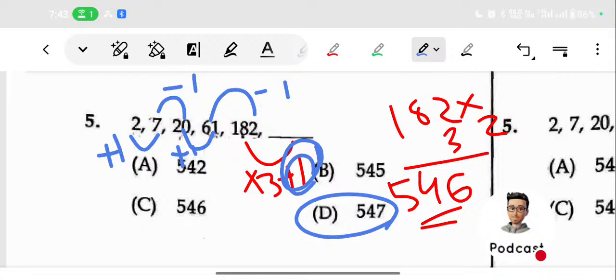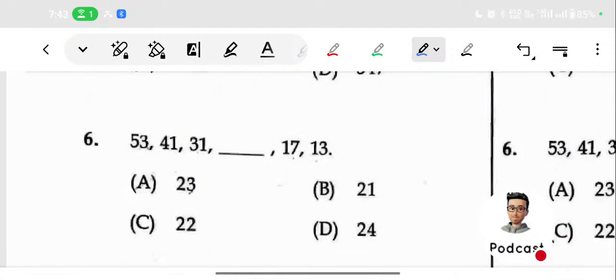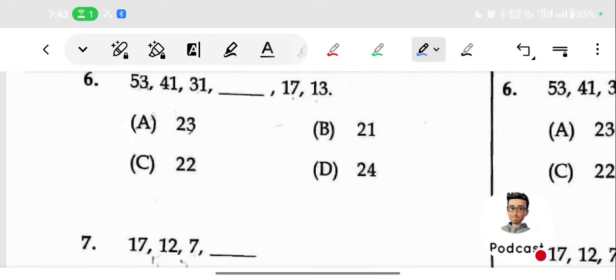You just comment whether you understand or not. If you understand, just comment. Then we will proceed to the next one.